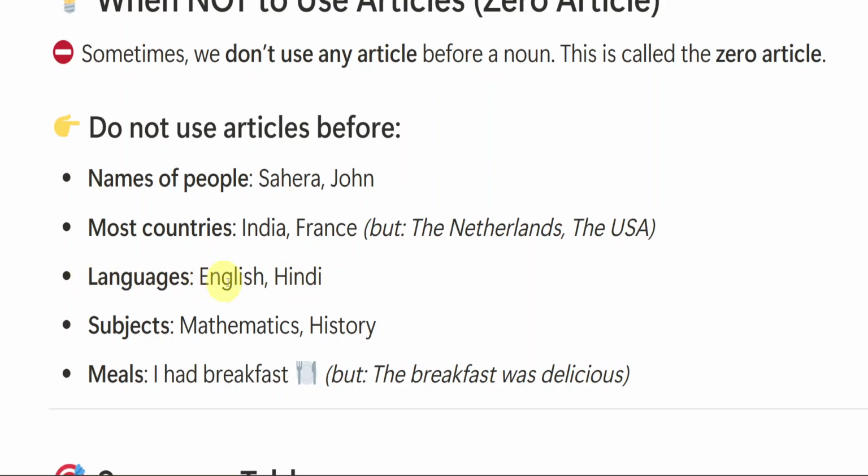We don't use articles before languages, and also we don't use articles before subjects like mathematics, history, English, and all. English is a language actually. History, commerce, business law, whatever it might be. Meals: I had breakfast. The breakfast was delicious, we can say, but we can't say "I had the breakfast."